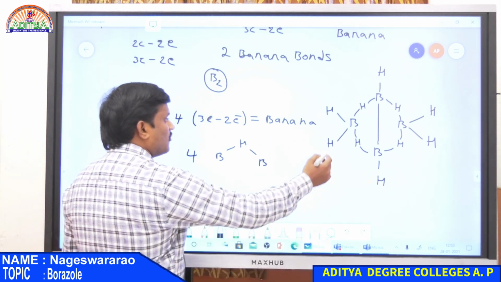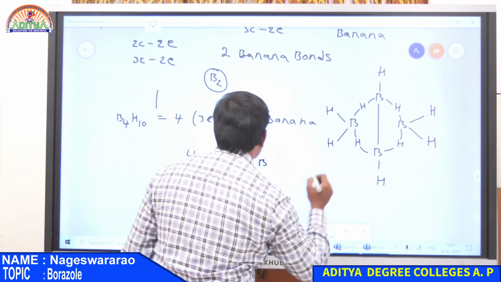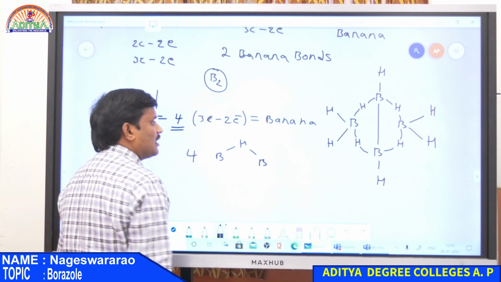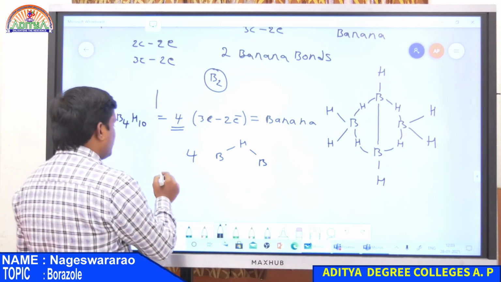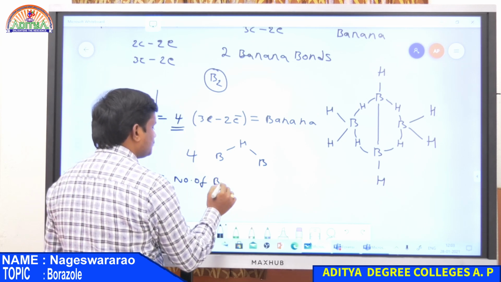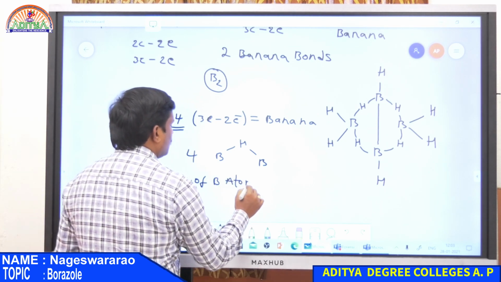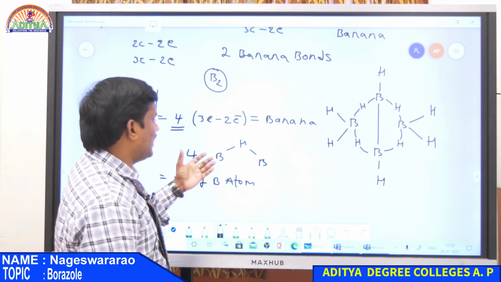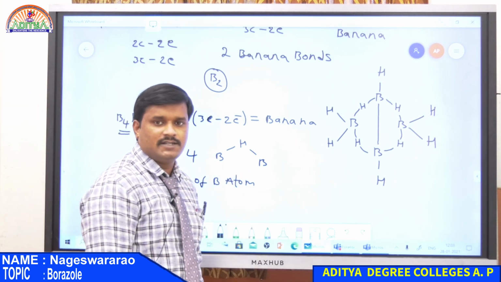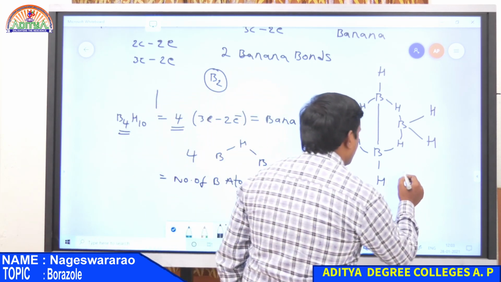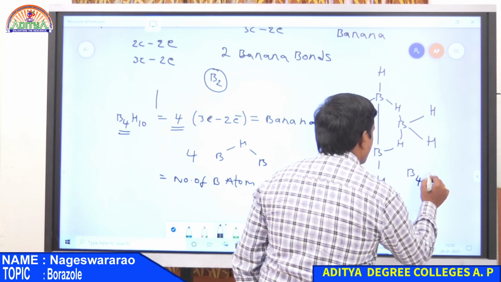That is why this has 4 3-centered 2 electron bonds, given by the formula equal to the number of boron atoms. So tetraborane has 4 boron atoms, therefore it definitely has 4 3-centered 2 electron bonds, and this is the structure for tetraborane, B4H10.